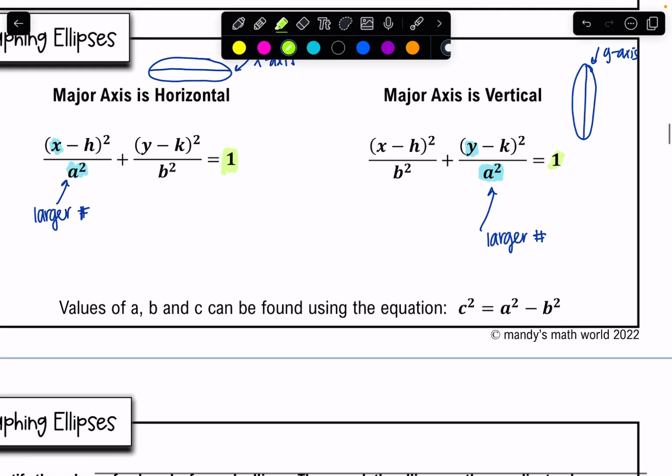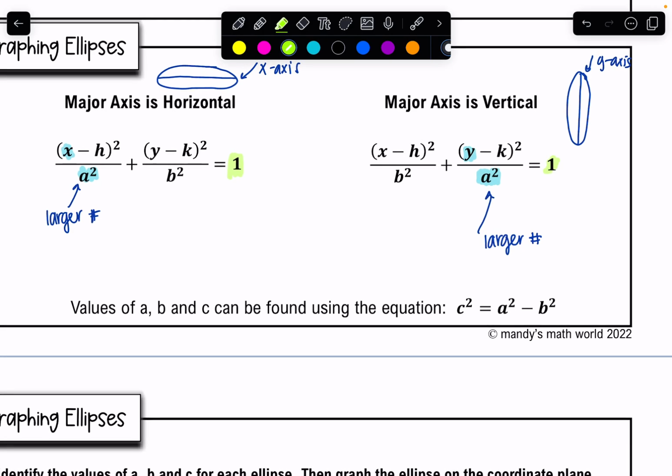All right, we also have kind of a take on the Pythagorean theorem, but it's not, and we will formalize this when I come back. I don't want to do all this in the video because I know I'm not here. I'm trying to just give us a brief overview, but this equation is going to be useful to find any missing value. Let's say you're not given all the values of a, b, and c.